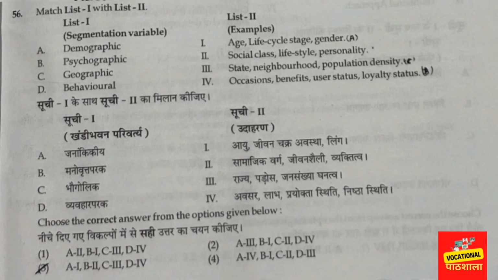Okay, 56, again I will consider this question easy, because for demography they have just segmented variables. Sometimes it's a part of research planning as well. Demographic, as you know, the word is associated with age, life cycle, gender. Psychographic is associated with social class, lifestyle, personality. Geographic is associated with state, neighborhood, population. Behavioral is associated with occasion, benefit, user status, loyalty status. So for question 56, the correct option is option number 3: A1, B2, C3, and D4. It was an easy question.